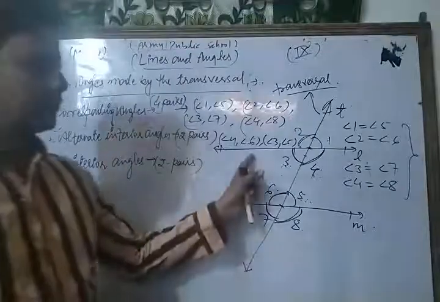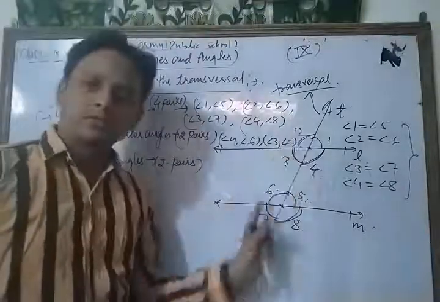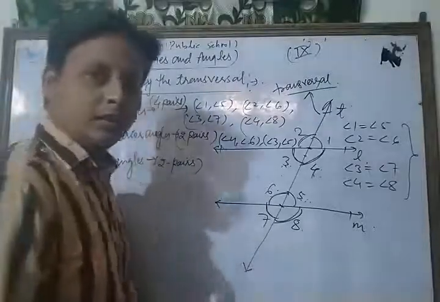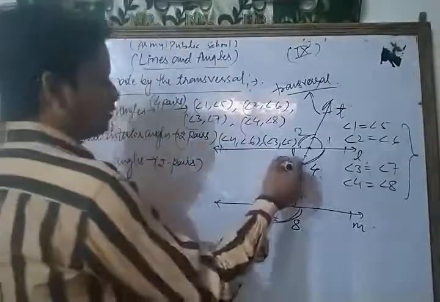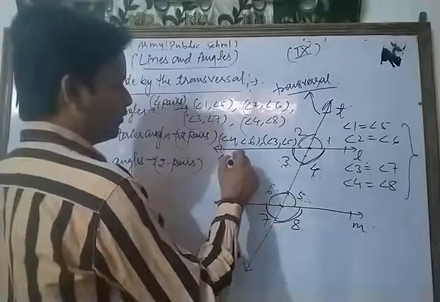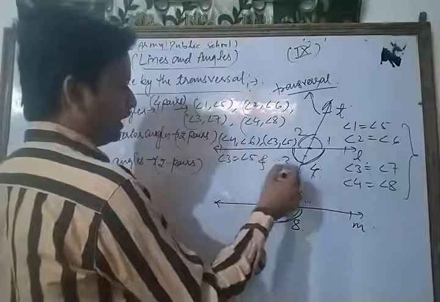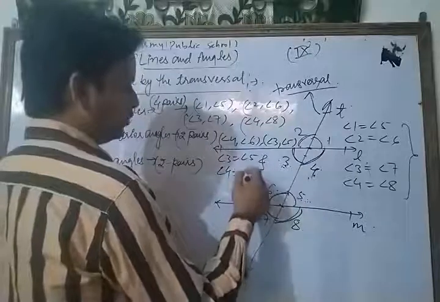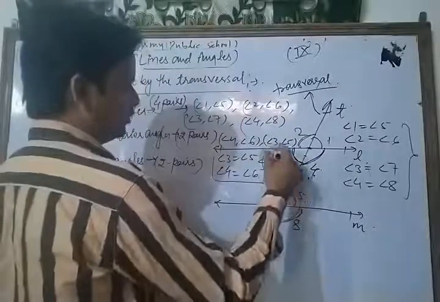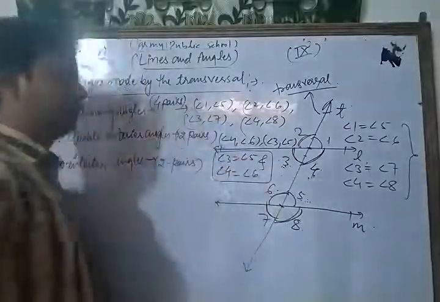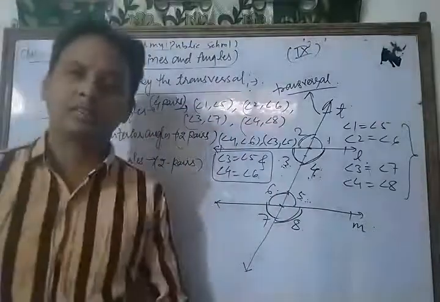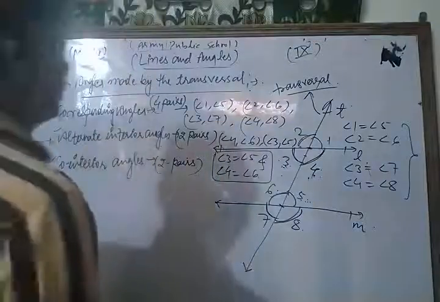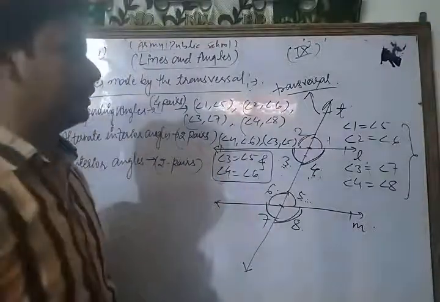Similarly, when two parallel lines are cut by the transversal T, then in that condition the alternate interior angles are also equal. Alternate interior angles means angle 3 is equal to angle 5 and angle 4 is equal to angle 6. Okay, so these are the pairs of alternate interior angles. Now dear friends, we are going to discuss the co-interior angles.